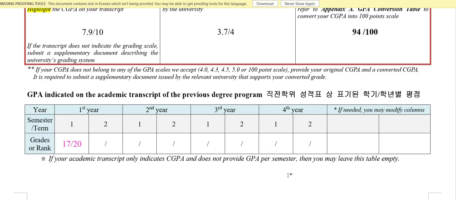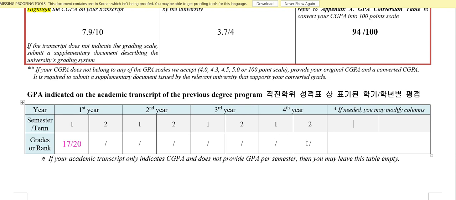And for people who are in semester 5, and your semester 6 is not yet done, waiting for your semester 6 transcript, you can fill this out: first year, first semester this much out of this scale, second semester, third semester, like this, and leave the rest. If you need more years, like some people have 5 years of undergraduate, you can just add fifth year, semester 1, semester 2.